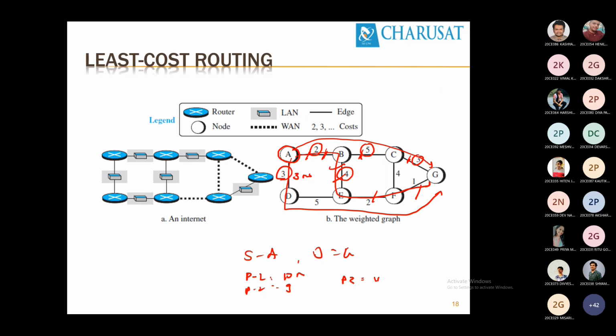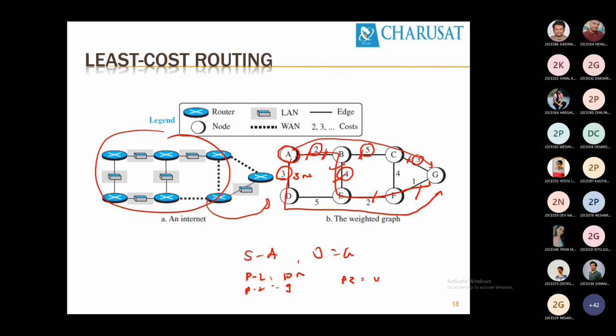So what is our intention? First, we have converted this topology into a graph. And the intention is that computations are performed on the graph in such a way that it finds the shortest path from one node to all other nodes. That is known as least cost routing. Is it clear? Distance vector performs in a different way, and link state performs in a different way.